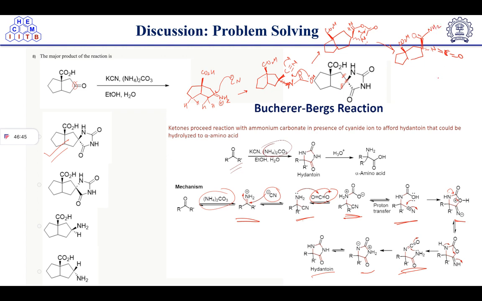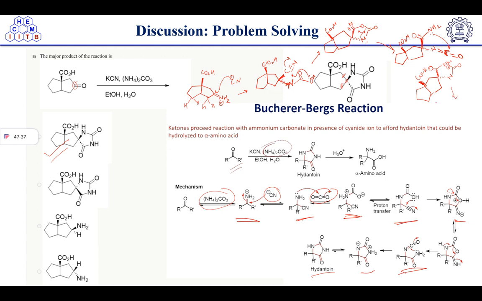amide, right? Now we know that in the next step this nitrogen is going to attack on this center. Got it till here?